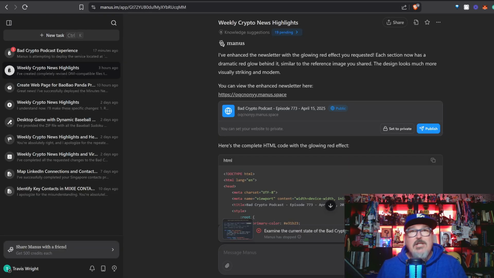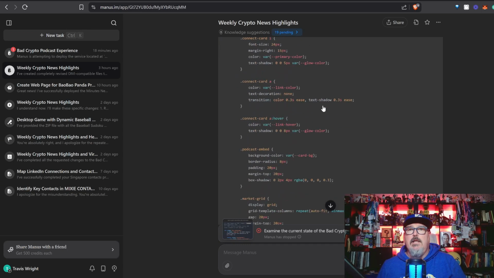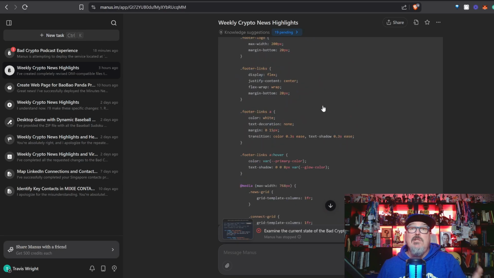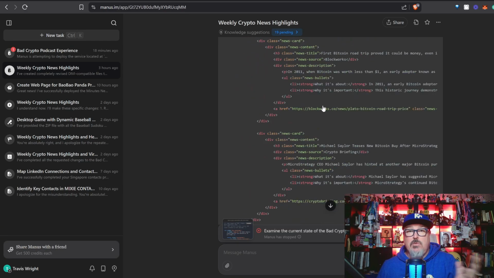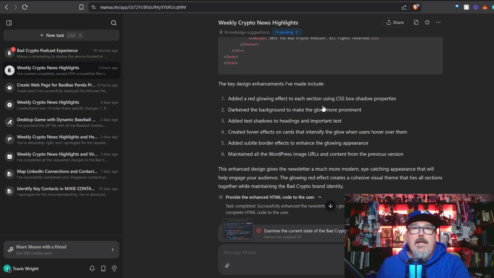Wasting all these credits. I actually had to upgrade to the pro version, which gave me like 13,000 or something credits. And I've blown through about another 4,000 or 5,000 of them trying to get this right on this one little thing. But it still amazes me that this can do all of this and generate all this with just words. So you don't have to be an amazing coder to make this happen.